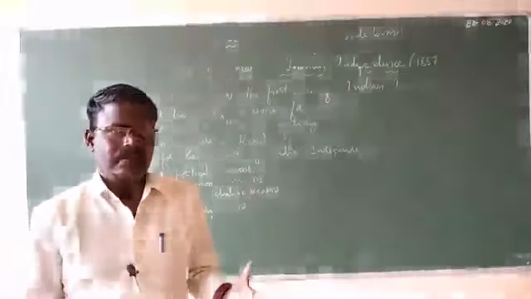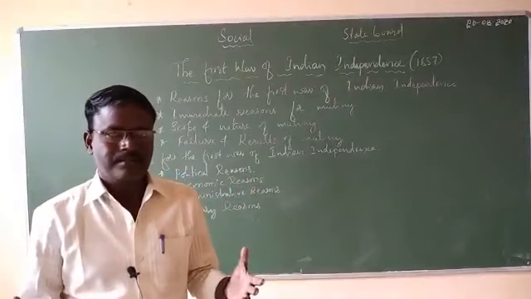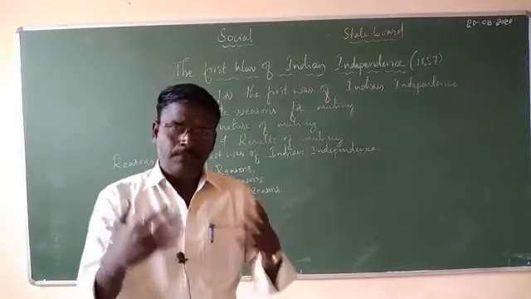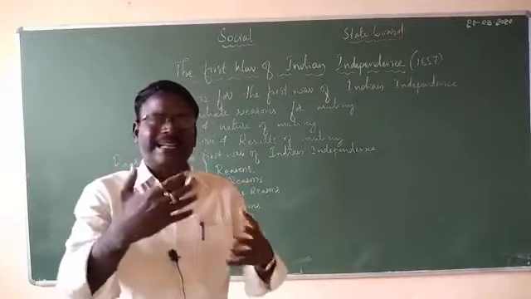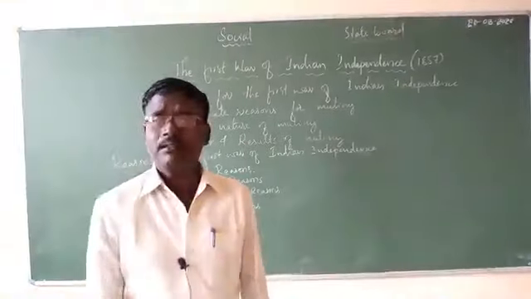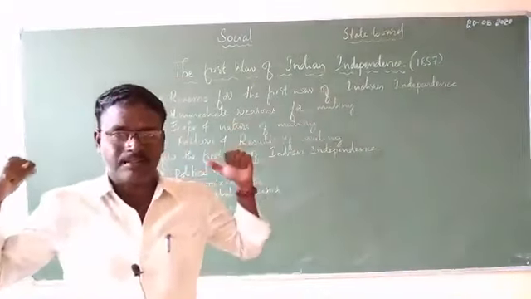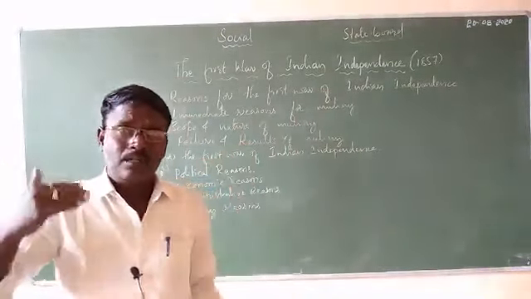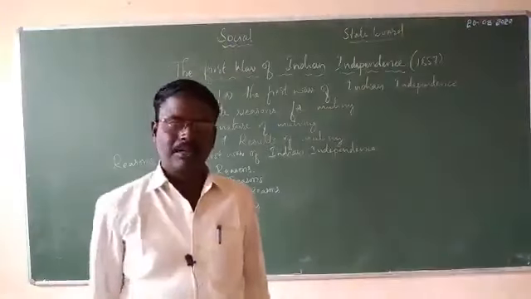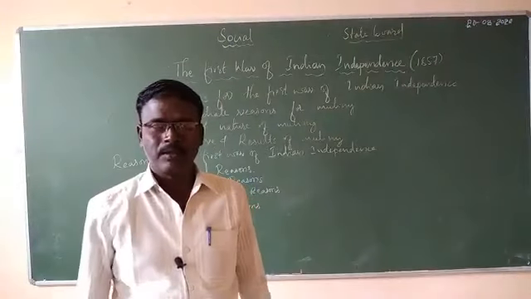Rani Lakshmi Bai did not accept the British policy. She fought very daringly against the British in the battlefield. She tied her adopted child on her back and fought till her death in the battlefield. That you know very well.